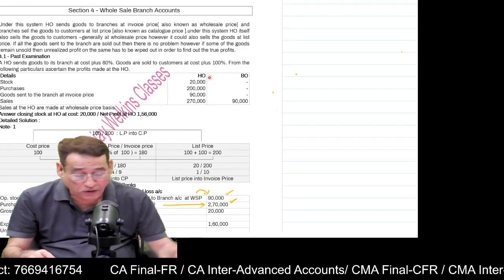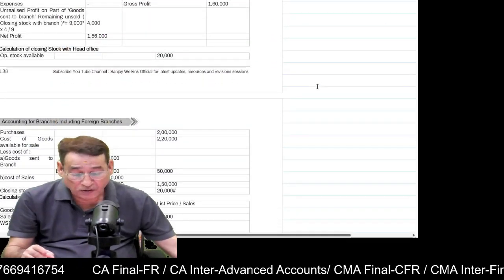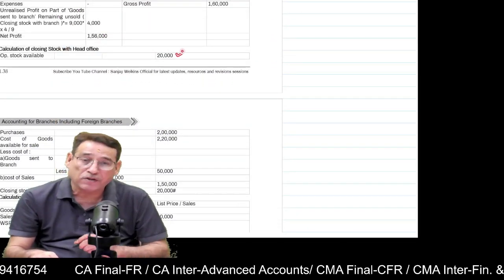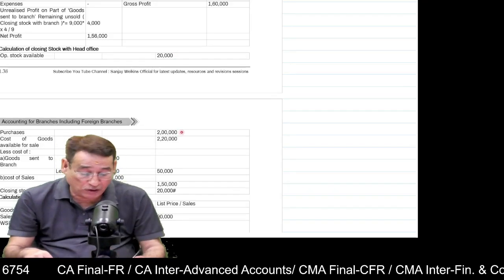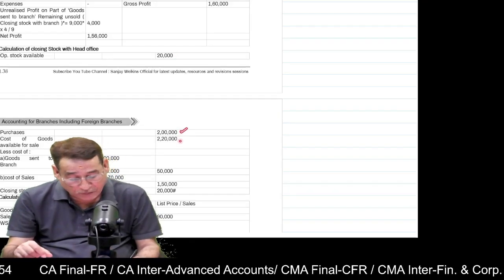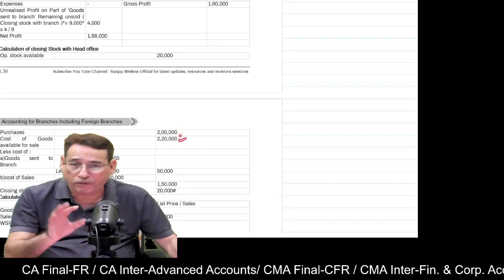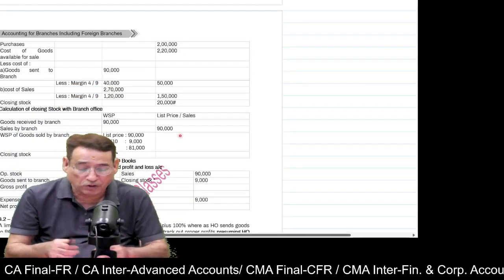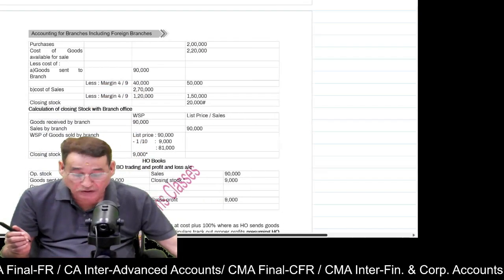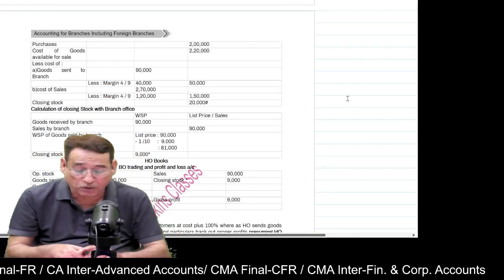In fact, opening stock of 20,000 is given, I am sorry. So first of all, you write the opening stock. Correct? Then you add the purchases. This will tell you the total amount of goods available with you. In this particular question, the total amount of goods available with you is equal to 2,20,000.